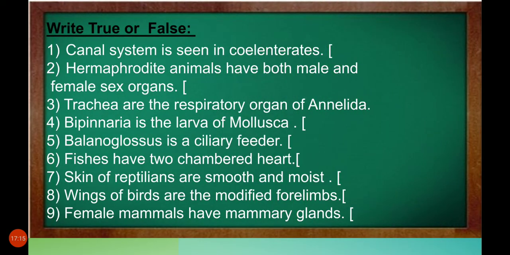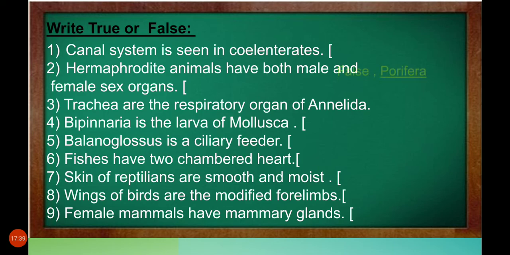Write true or false. Here in false you have to write the correct answer also, the correct statement also. Shall we see? Yes. Canal system is seen in coelenterate.